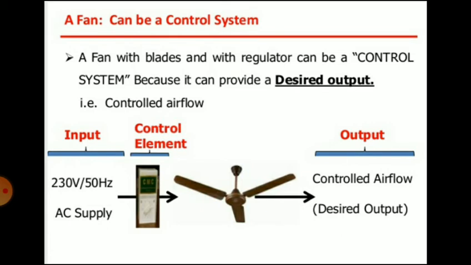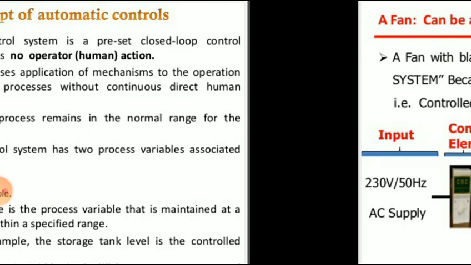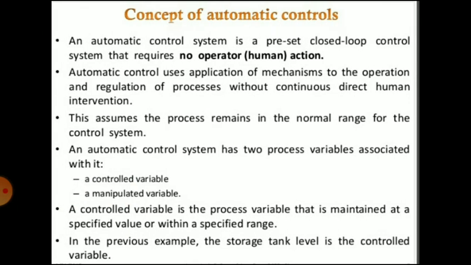The input is applied, and the regulator is a control element attached between the input and the system. So it becomes a control system and you get the desired or controlled output from the fan. This is an example of a control system.